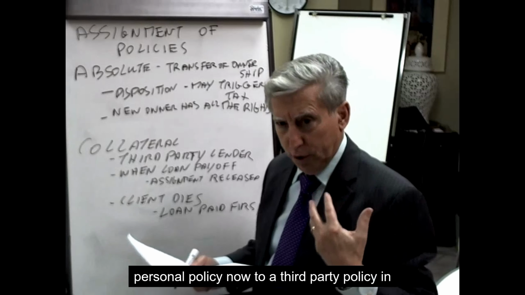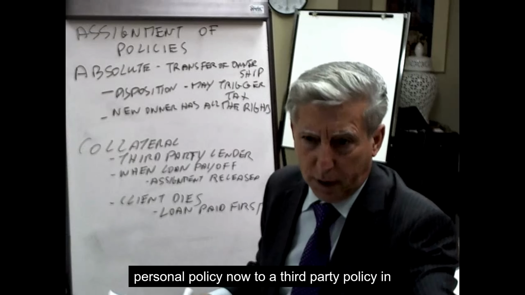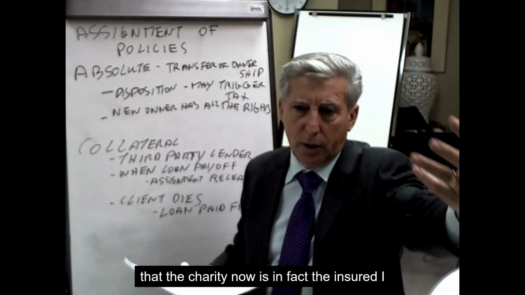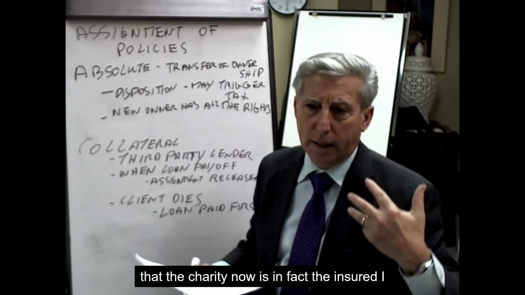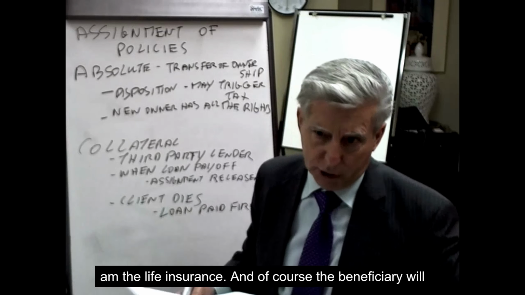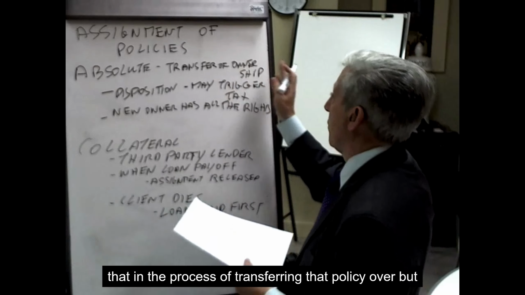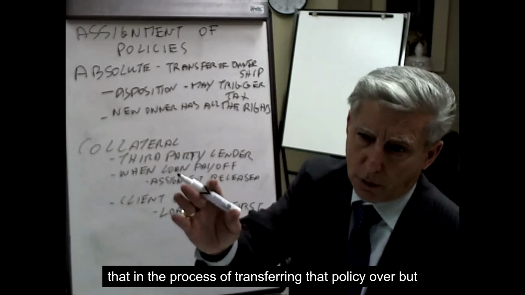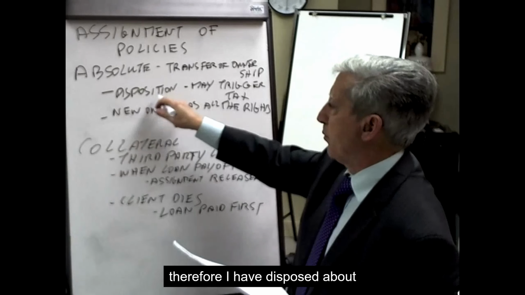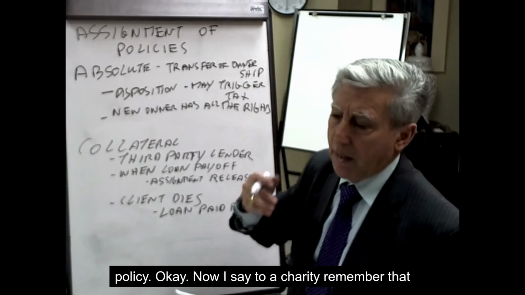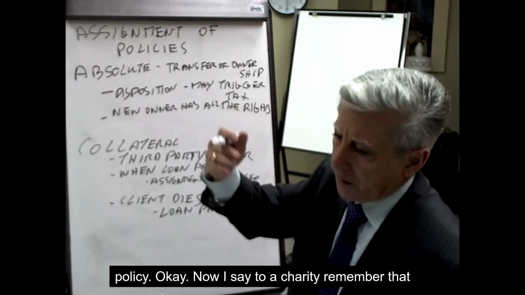So it's gone from a personal policy now to a third-party policy, in that the charity is now in fact the owner, I am the life insured, and of course the beneficiary will be the charity as well. So the end result is that in the process of transferring that policy over, I have disposed of that policy, okay? Now, I say a charity, but remember that it could be to anybody.